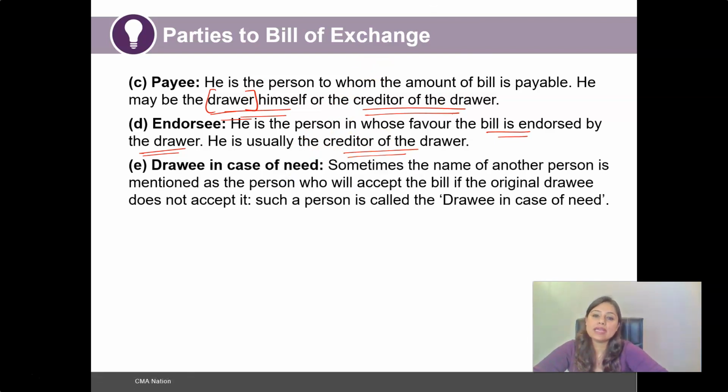And then the drawee in case of need. Sometimes the name of another person is mentioned as the person who will accept the bill if the original drawee does not accept it, and such a person is called the drawee in case of need. So in order to cover the risks and contingencies, sometimes the name of another person is also mentioned, in case the original drawee refuses to accept that particular bill.